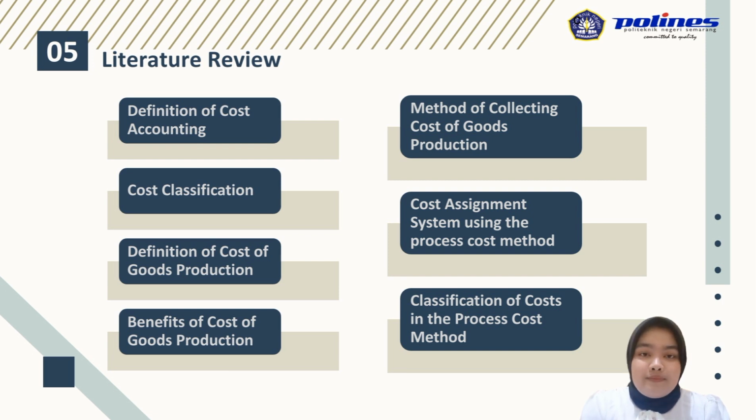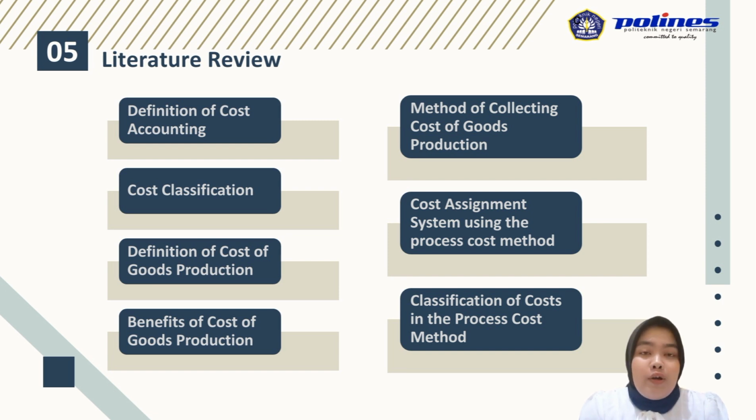cost reports. The cost of production is the cost that in the production process becomes products that are ready to be sold. This cost can be measured in units of money in the form of cash and so on, where these costs are charged to the product produced.